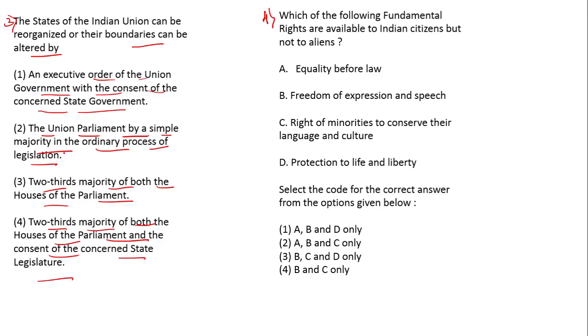So the correct option is the Union Parliament by a simple majority in the ordinary process of legislation. By this simple majority, they can reorganize the state boundaries and union territories boundaries.